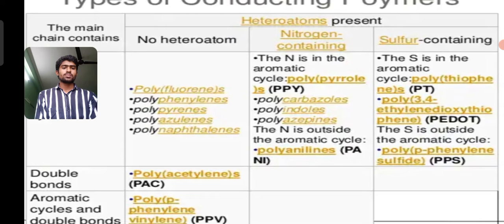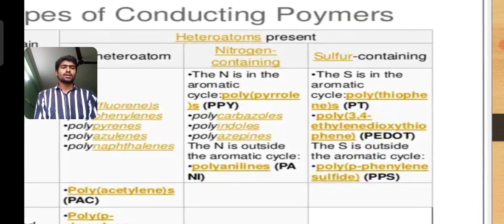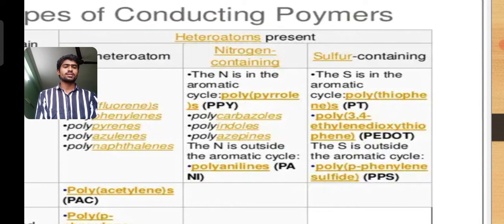Polypyrrole is PPY, where polycarbazole and polyindole and the N is outside the aromatic cycle. Polyaniline. And the sulfur containing types, the S means sulfur, is in the aromatic cycle.